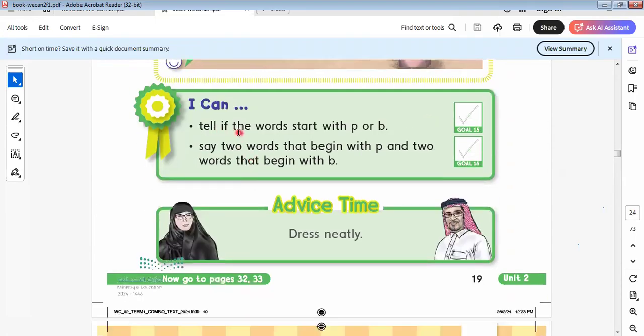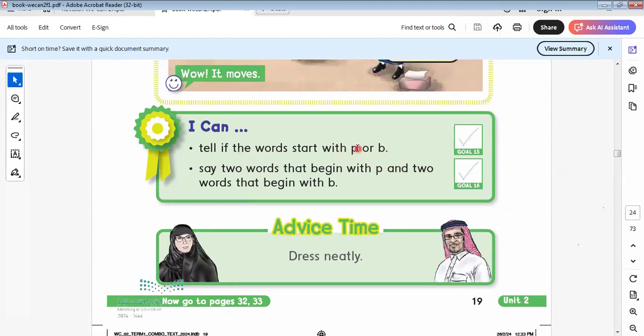Here we say, clap if the words start with P or B. I give you an example of P, like pin. I give you an example of B, like bowl, or banana, for example. All these words start with the letter B.